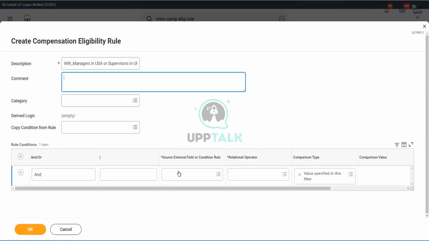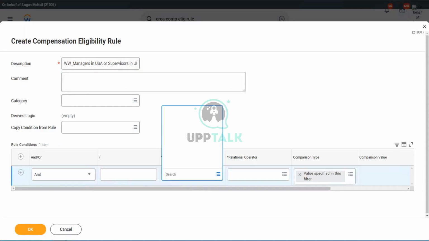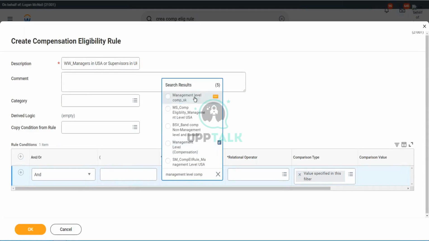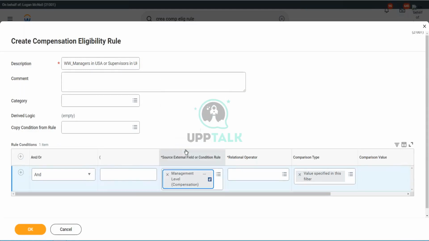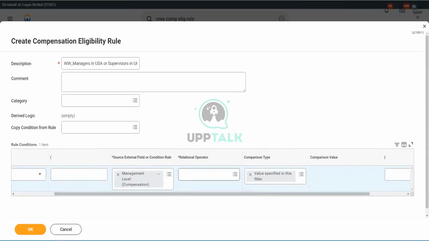So this is what we are trying to do, and this is the field we know: management level compensation. This is a field that we use for the manager, and we are saying any in the selection list, and we choose the value. So we scroll down.